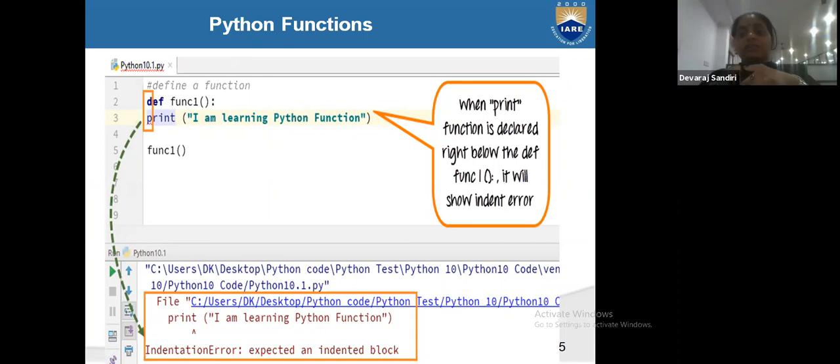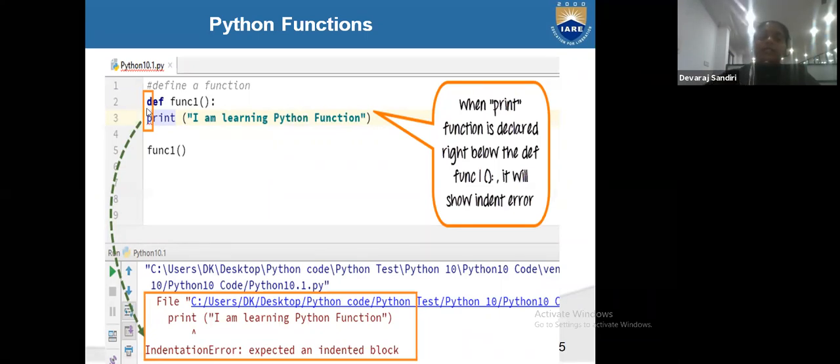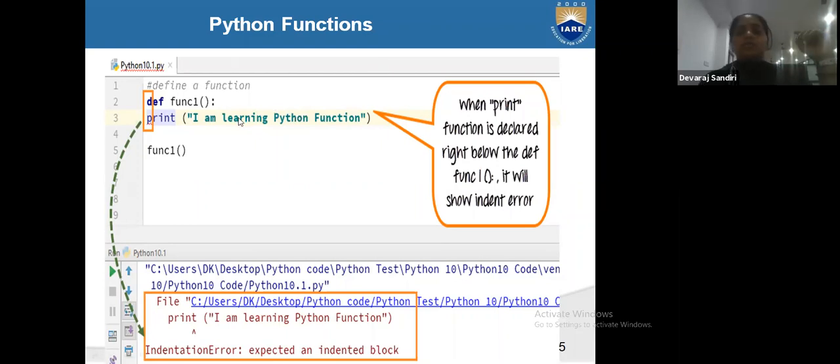After the colon, when you click enter, wherever the cursor goes, from there onwards you start your print statement. Then only will you get correct indentation. Otherwise an indentation error will occur. See here, def function1, then parentheses, then a colon.